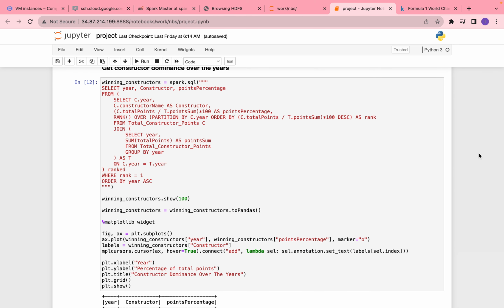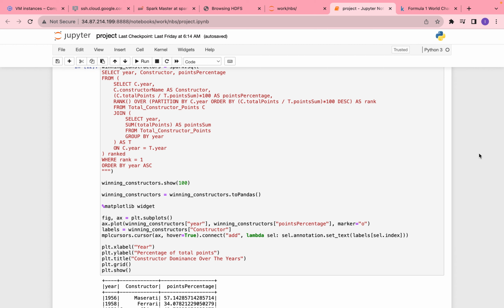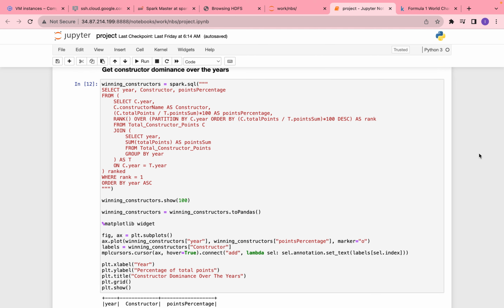Here we can see the previously created CSV file being put to use. This query retrieves the percentage of total points achieved by the winning constructor of each year. This shows how dominant a certain team has been each season.